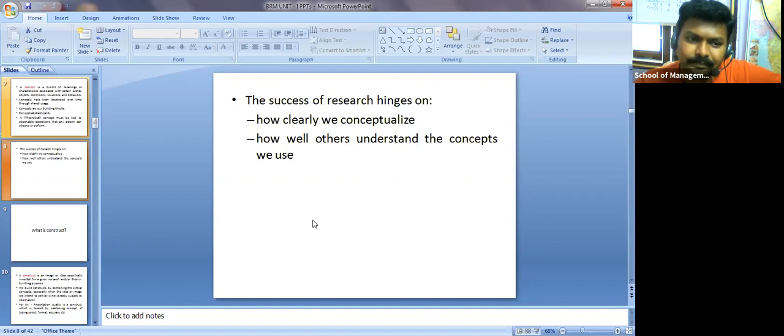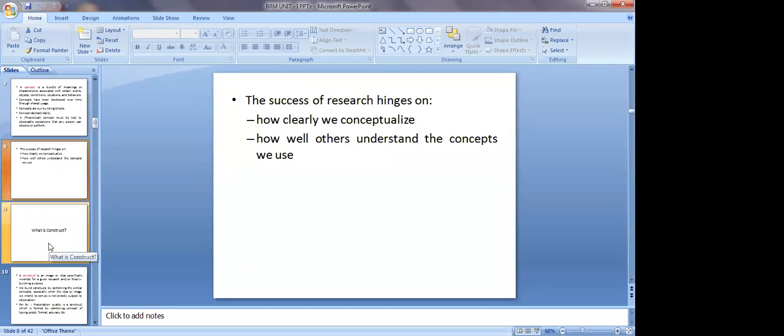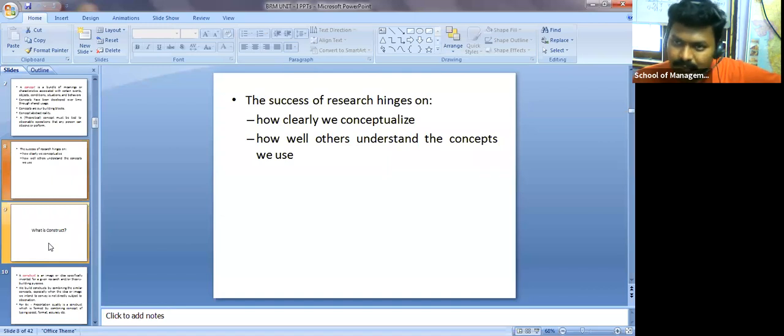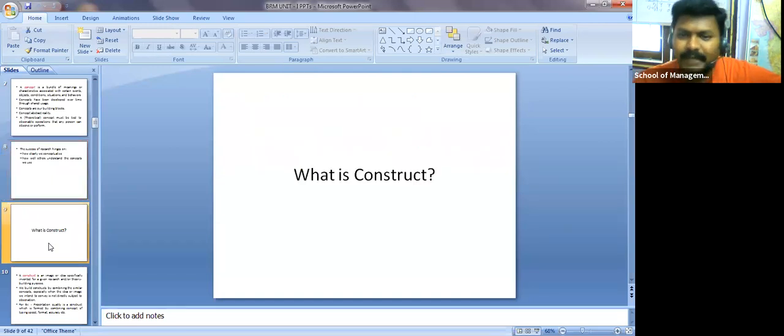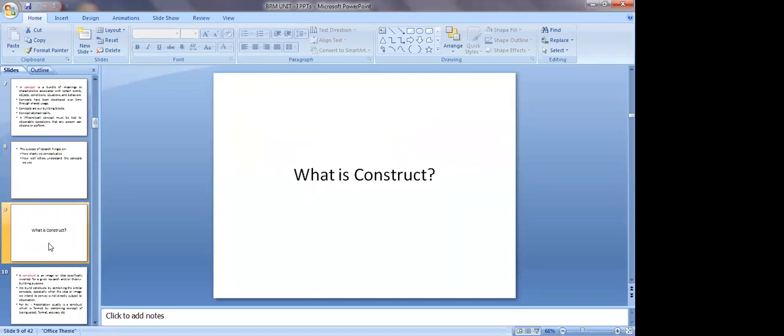Okay, now we discussed one basic piece of information in the initial classes itself: what is a concept? In the coming classes, I will frequently use concept, conceptualization, construct, or variables, and you should understand them. Again, I'm not going to remind you or give you a hint, so you should link the concepts which I'm talking about. Okay, clear? So now next, the word construct.